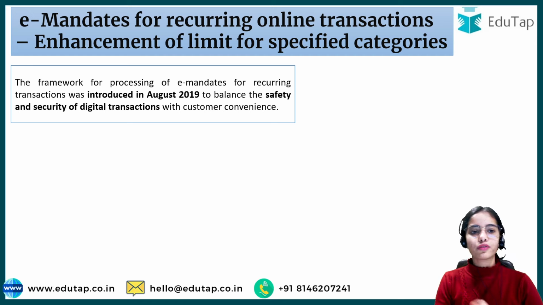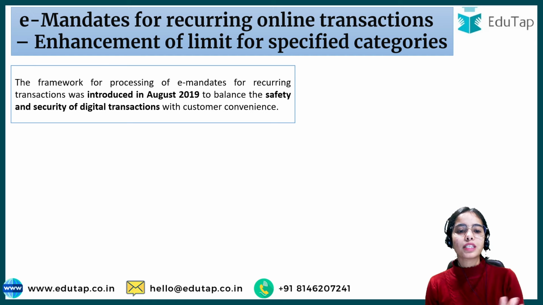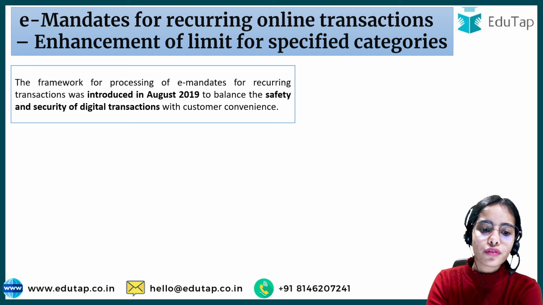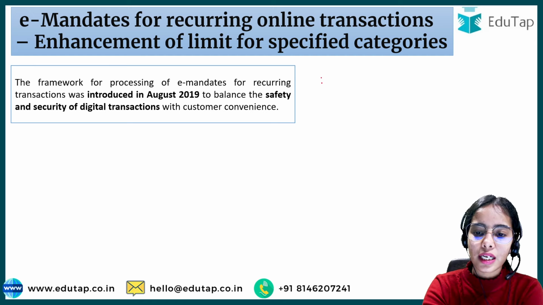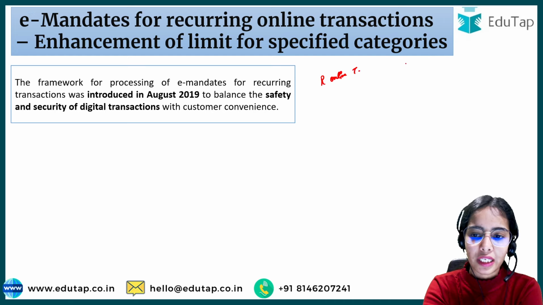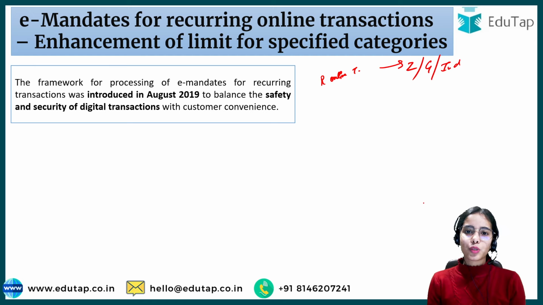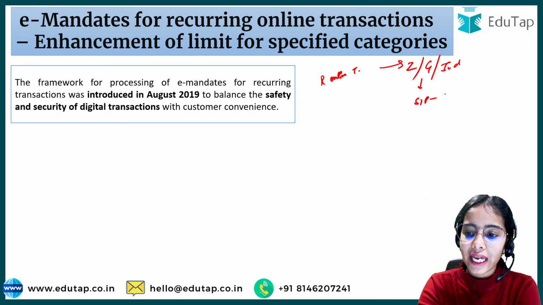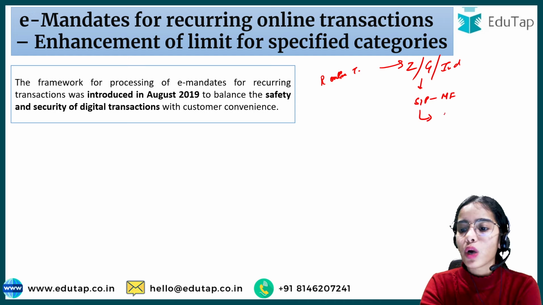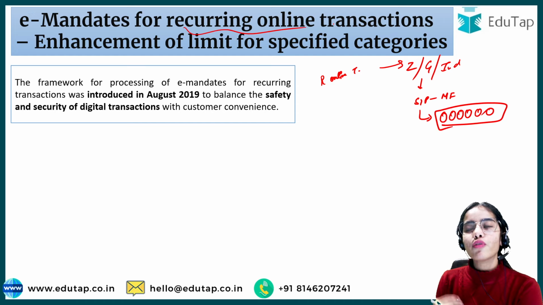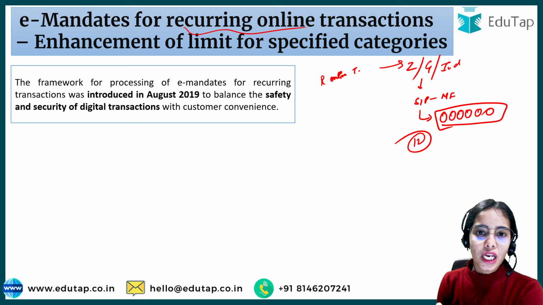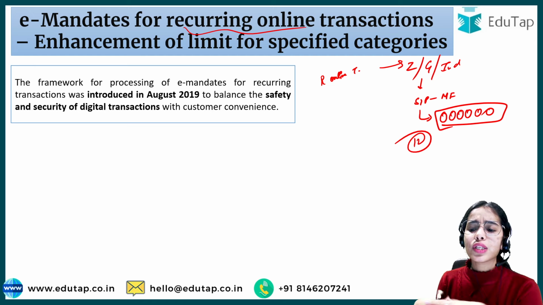So starting with the first news article, regarding the e-mandates for recurring online transactions. First of all, you have to understand that there are recurring online transactions that happen. Like you have joined Zerodha or Groww or INDmoney app, any of these apps, and you have opened a SIP with a mutual fund. That means you have to give monthly payments, recurring payments. So for these recurring payments, every month you have to remember that on this date, on the 12th, I have to make the payment. I have to go to my Google Pay, pay this entity, put in my PIN and everything. So this becomes a little hectic.